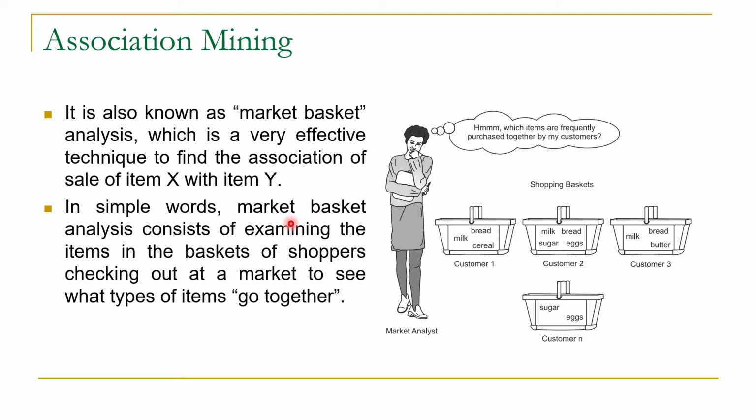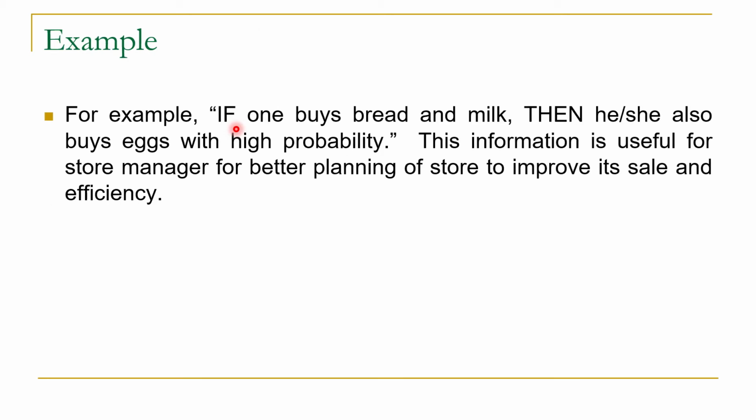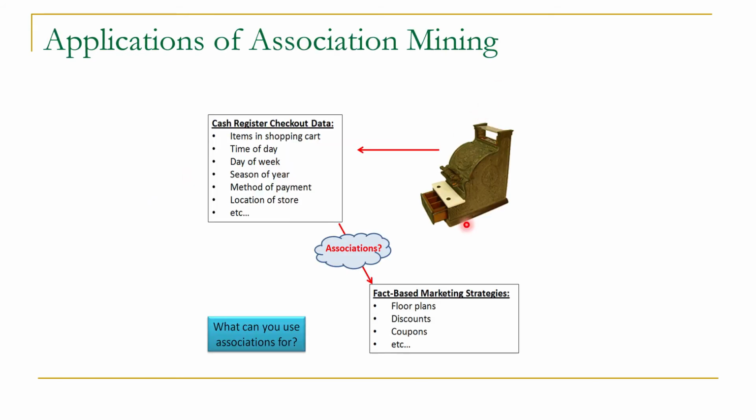So we can conclude that market basket analysis consists of examining the items in the baskets of shoppers checking out at a market to see what type of items go together. For example, through association mining, we can identify that if one buys bread and milk, then he or she also buys eggs with high probability. This information is very useful for a store manager for better planning of the store to improve its sale and efficiency. There are multiple applications of association mining.